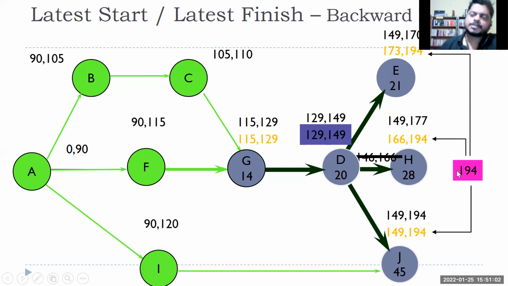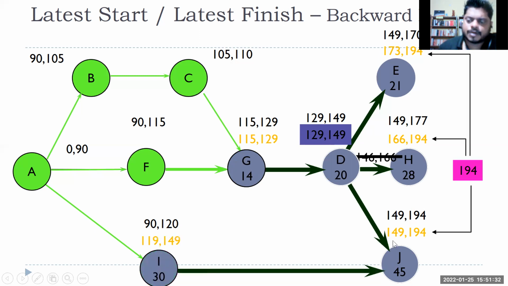So one way to remember this: when you are coming backward, if there are conflicts, if there are multiple activities, try to take the minimum of them as your late finish, right? So 149 becomes the late finish for this. This is again simple, because same thing, 149, 20 days, it's 129 days. So this will finish by 129 days, minus 14. So we are just subtracting the duration, and that gives us the late start date, right? So for this activity, 149 minus 30 becomes 119.